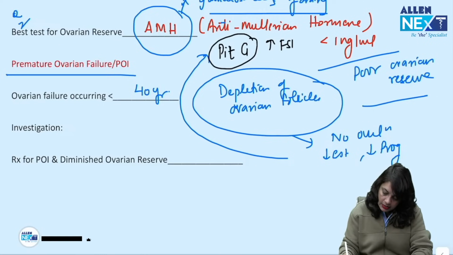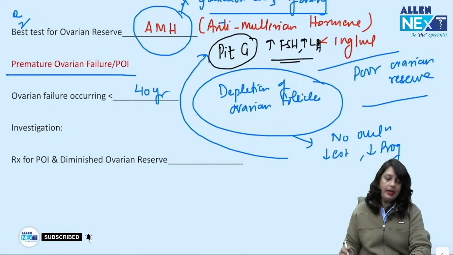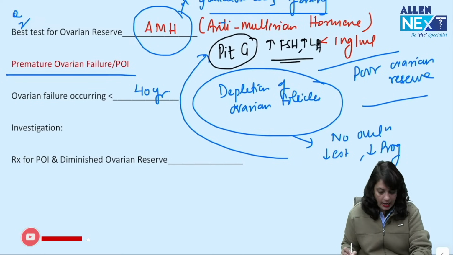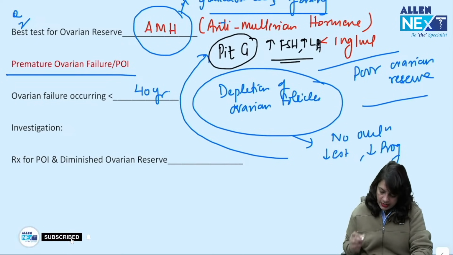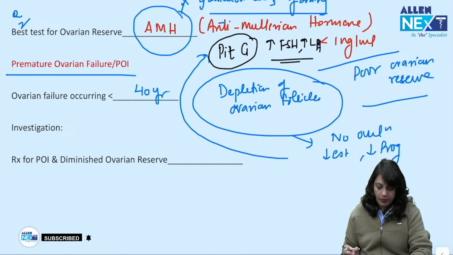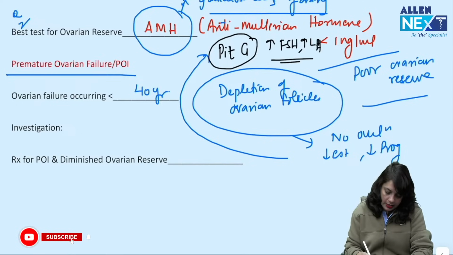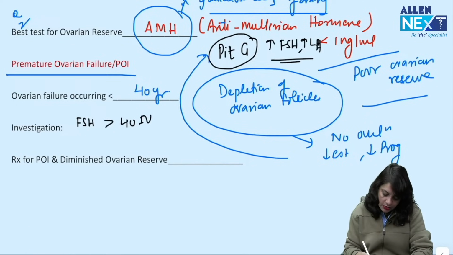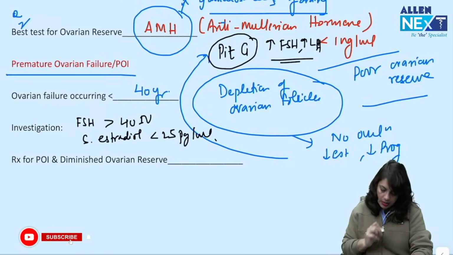So, pituitary secretes high levels of FSH and LH. Investigation done to confirm premature ovarian failure includes FSH more than 40 international units and serum estradiol less than 25 picograms per ml.